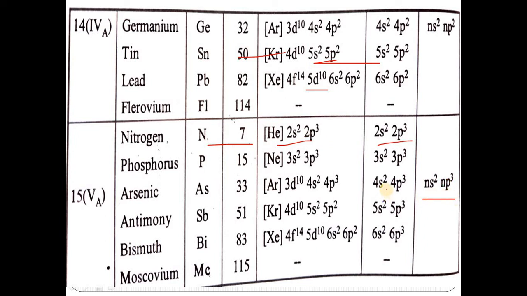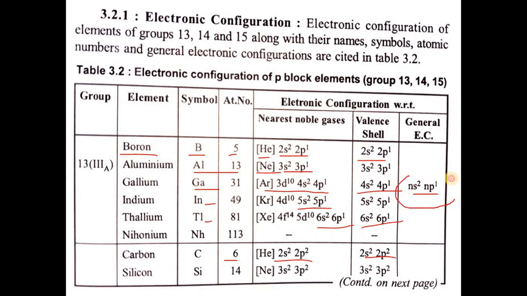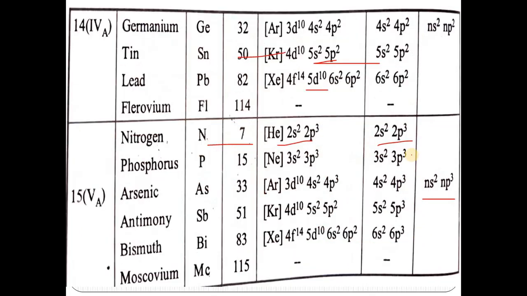You should only understand that for group number 13 the general electron configuration is ns2 np1. For boron, because the atomic number is 5, we can write it as helium 2s2 2p1. Similarly, for thallium with atomic number 81, it is xenon 4f14 5d10 6s2 6p1. So the general electron configuration for group 13 is ns2 np1, group 14 is ns2 np2, and group 15 is ns2 np3. So this is about the electron configuration of the p block elements.